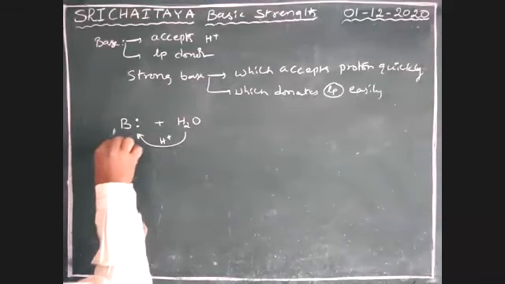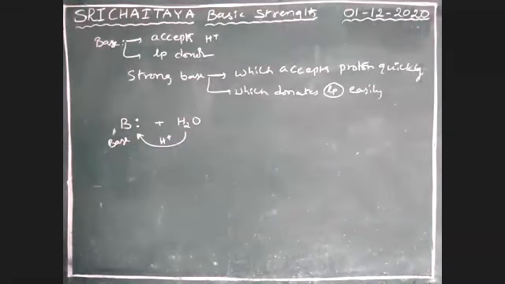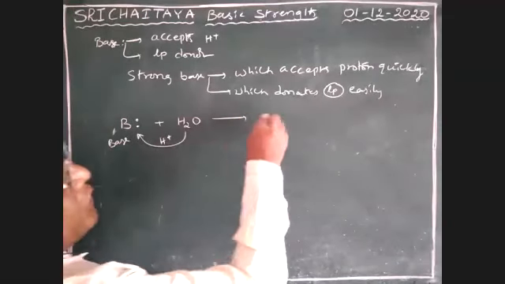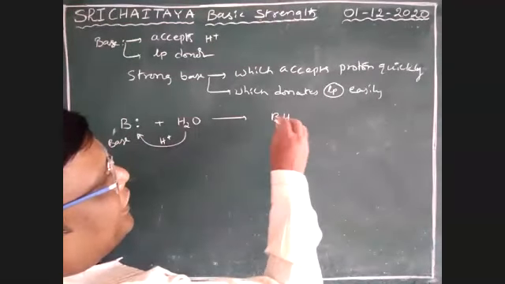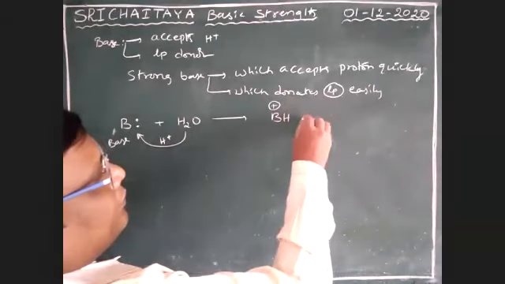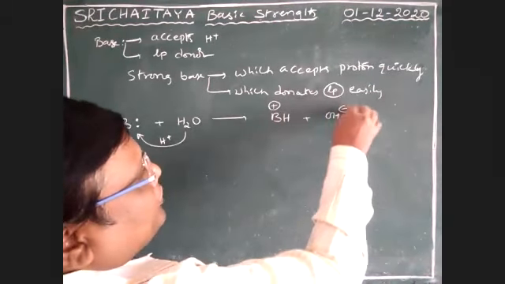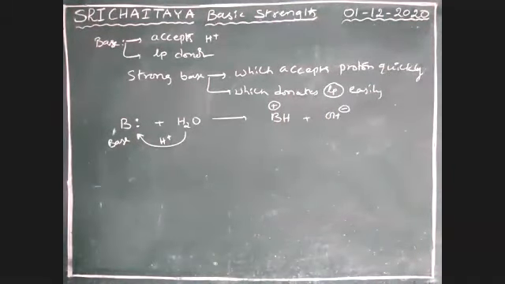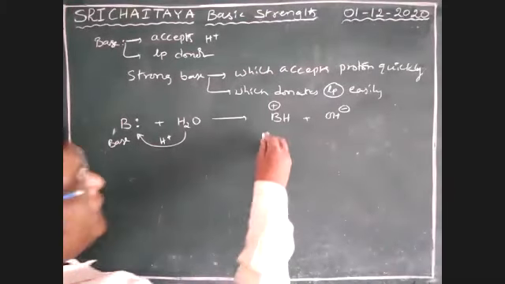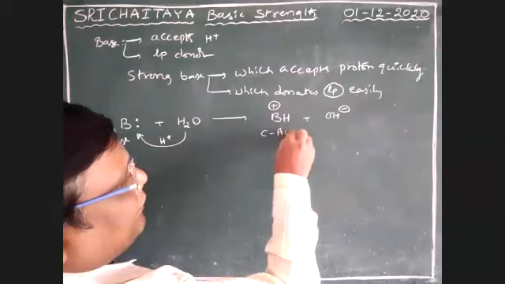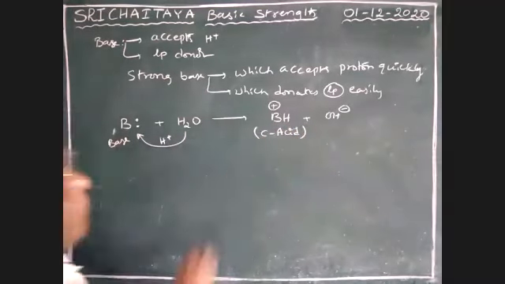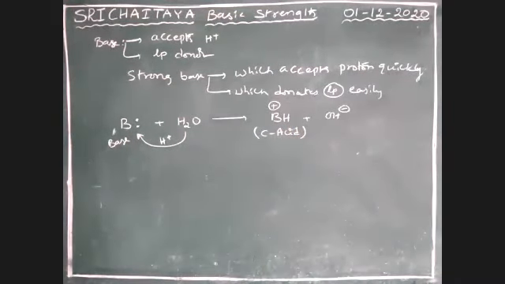It is the base. So there is a reaction that gives BH plus ion and OH minus ion. So boys, this is the conjugate acid.